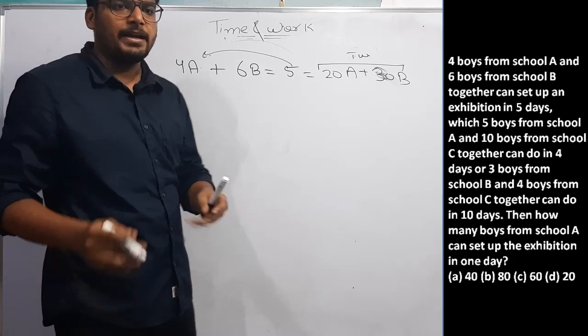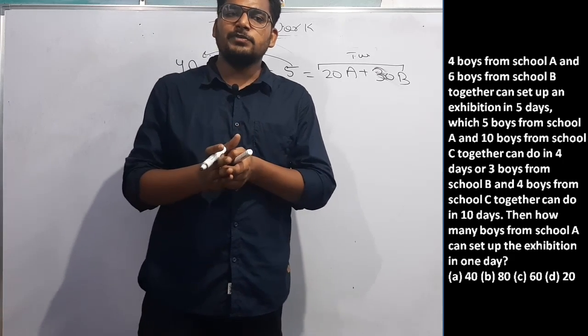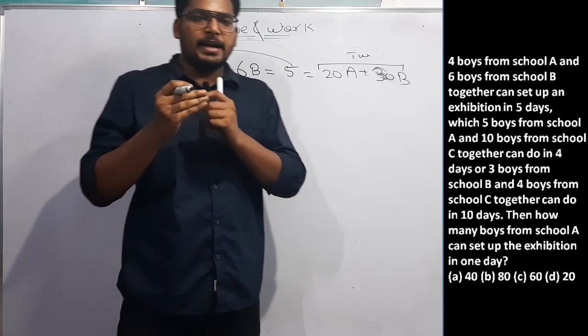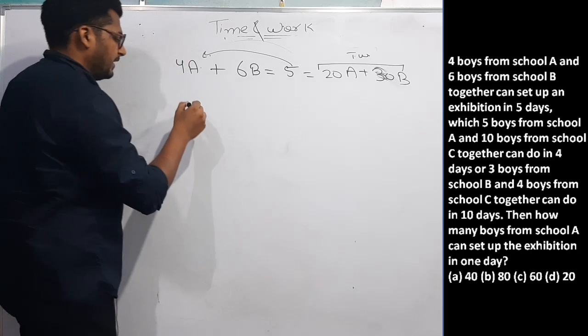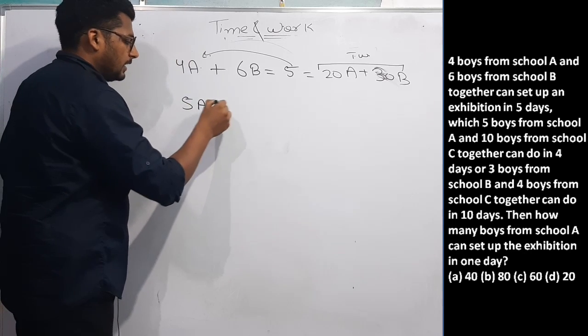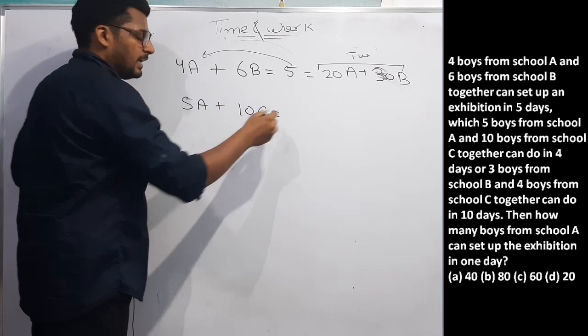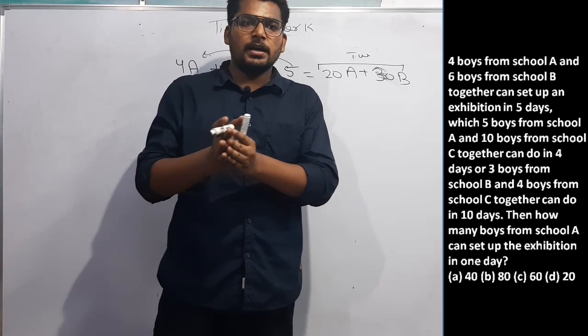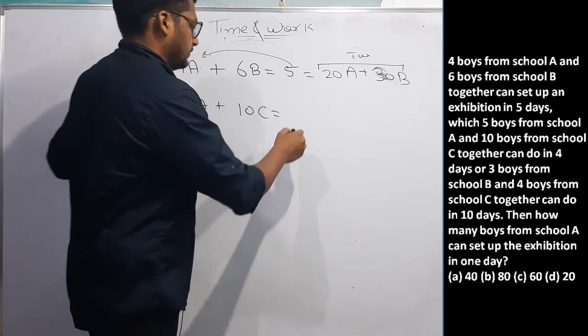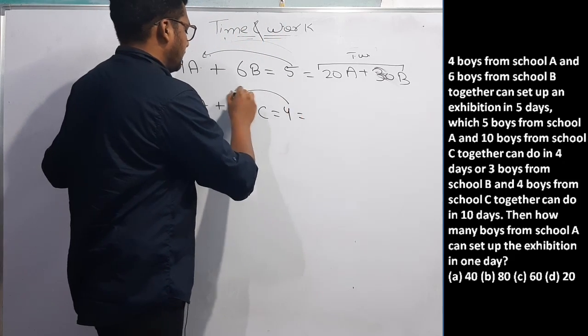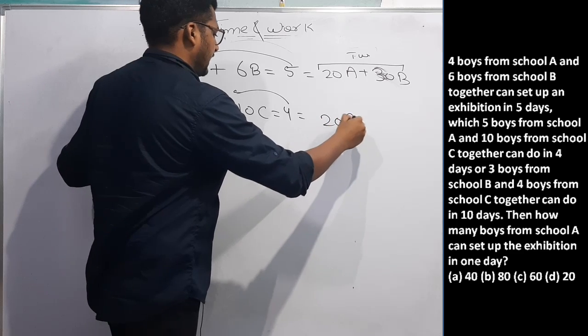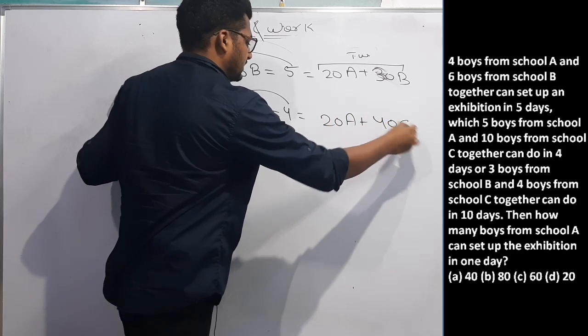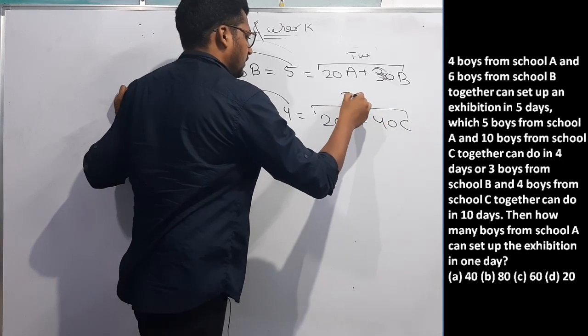Next statement, question is saying 5 boys from school A and 10 boys from school C can complete the work in 4 days. That means if I multiply 4 this side, 20A plus 40C. This will again be the total work.